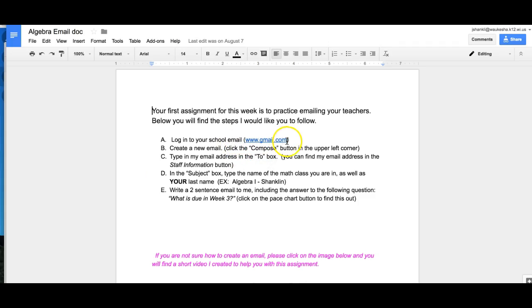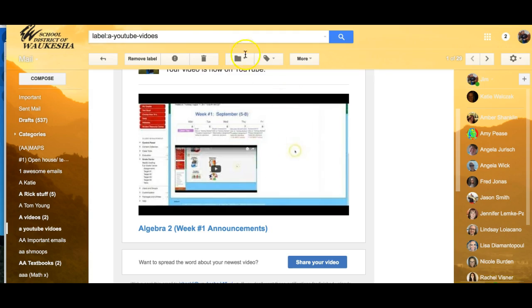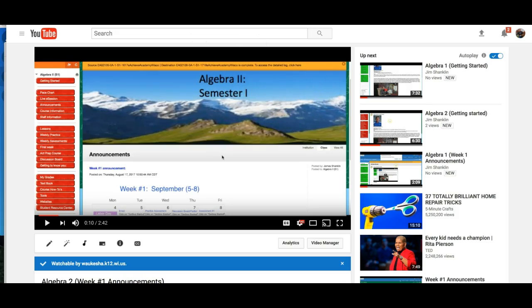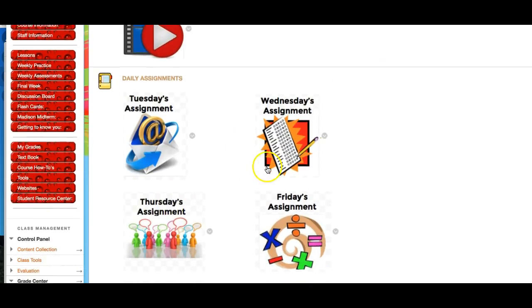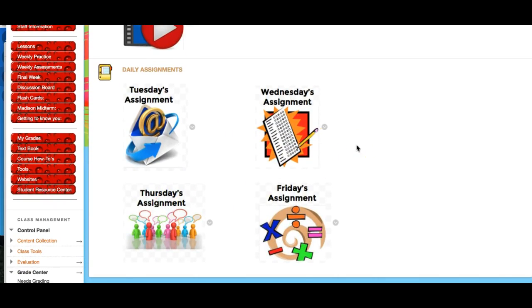Basically, you're emailing your teacher, so your teachers understand that you know how to email your teachers. So just follow the directions, and you do the same thing for Tuesday or Wednesday, Thursday, and Friday. So you just click on each one. It just gives you a little bit more information on the assignment. Okay, so that's Monday. Probably would not take more than 30 or 40 minutes to complete.